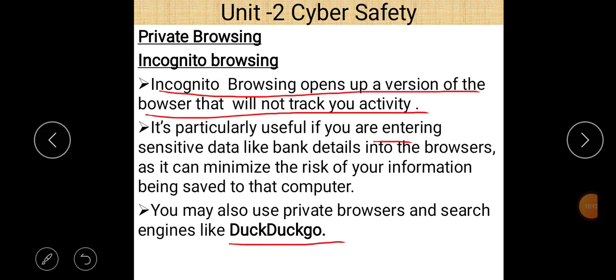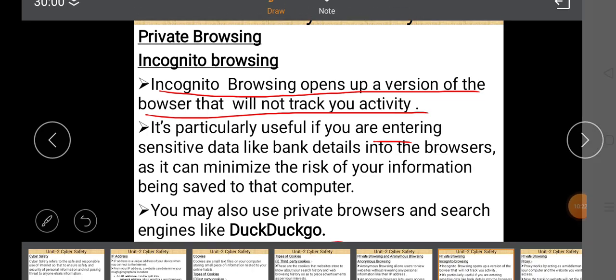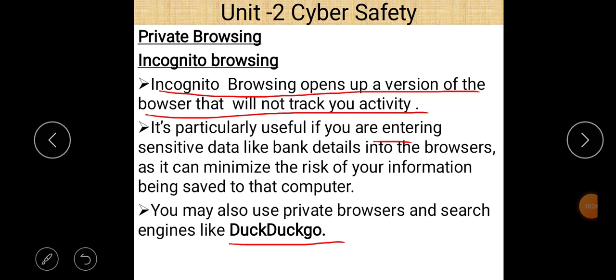And what are the uses of DuckDuckGo? Basically, DuckDuckGo is first of all a search engine. You can search privately, which means that whatever you search on DuckDuckGo, that information is not stored in your computer system. So that is the advantage of DuckDuckGo.